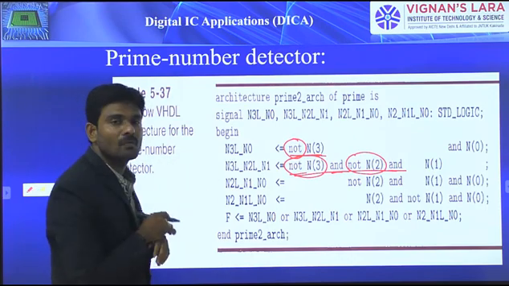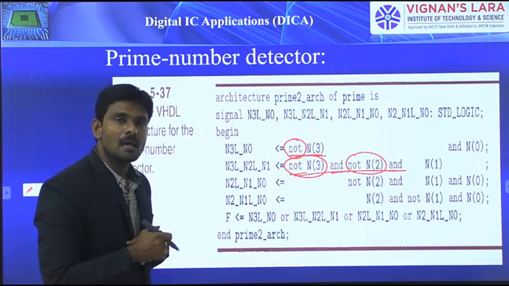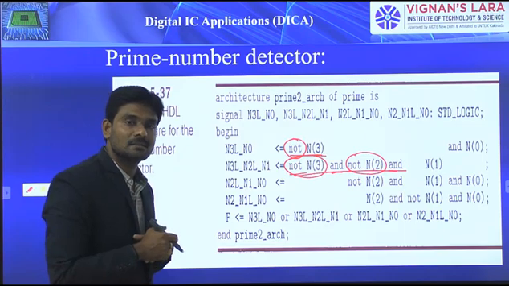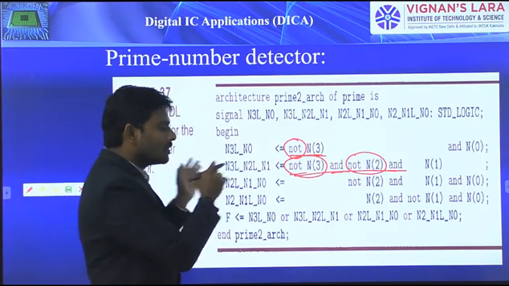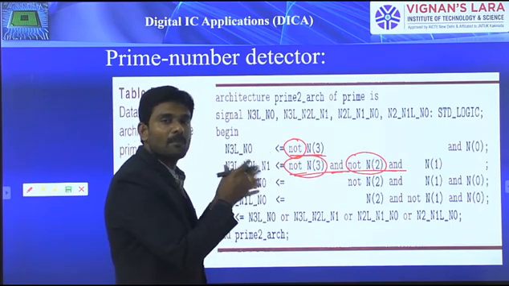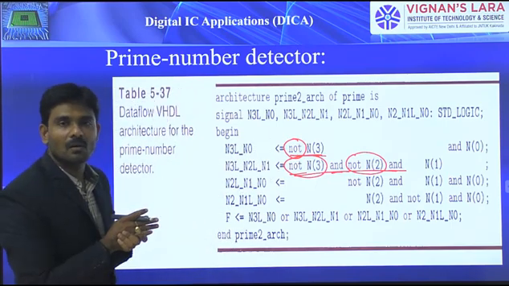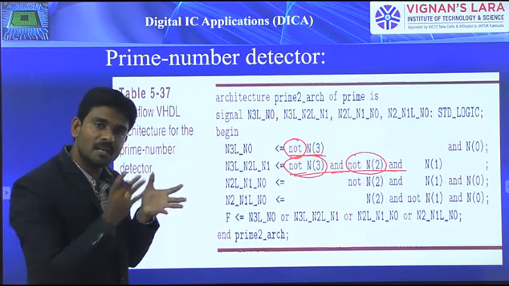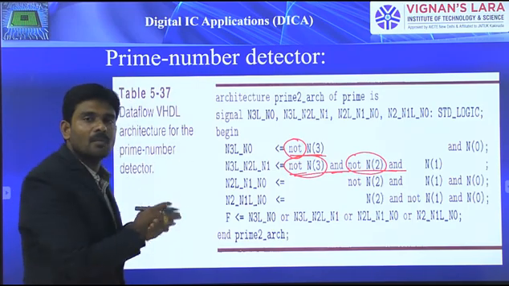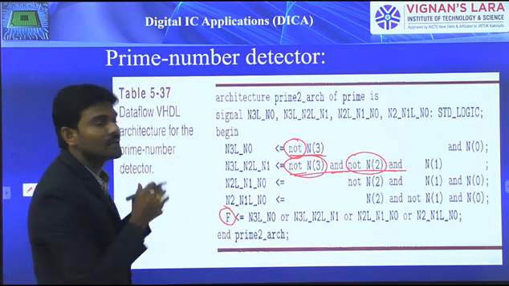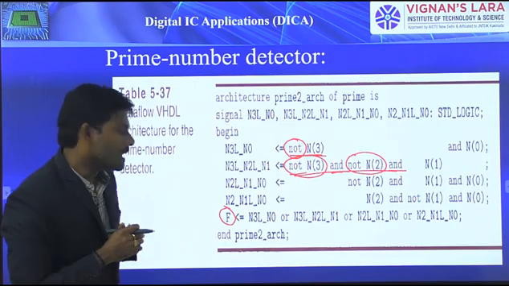So this is how to write a program by means of the concurrent signal assignment statement in the data flow description style. Here we mentioned how the data is moving from input to output and what operations we applied on it. Here we used the not operation, and operation and or operation. By applying these operations on the given input, we get the output, which is F. That is what we described here. Okay. Anyway, thank you.